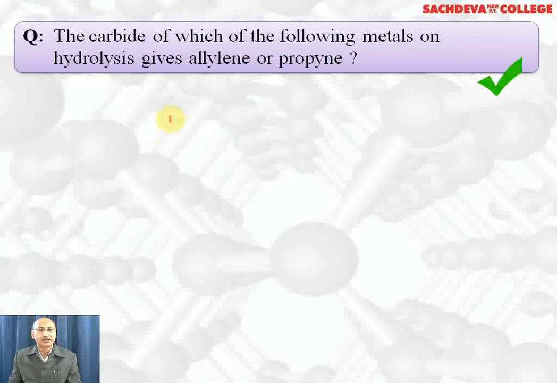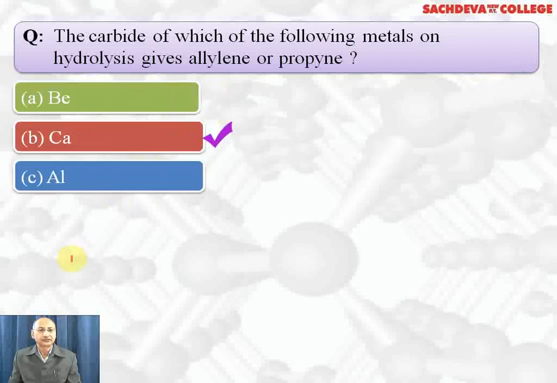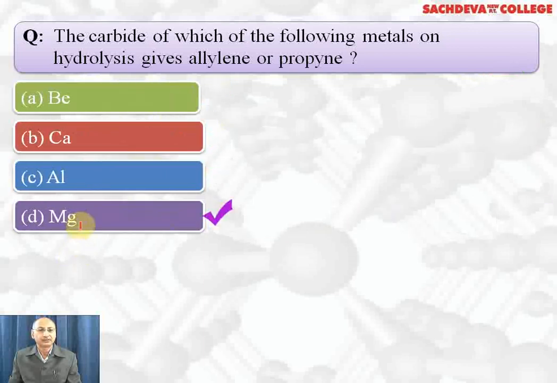Carbide of which of the following metals on hydrolysis gives propyne? Beryllium, calcium, aluminium, magnesium. Correct answer is magnesium. Beryllium carbide gives methane, calcium carbide gives acetylene, aluminium carbide gives methane, magnesium carbide gives propyne. D part is the correct answer.